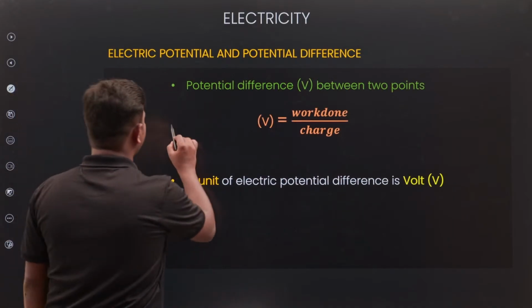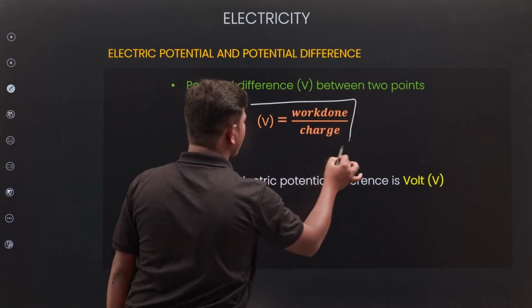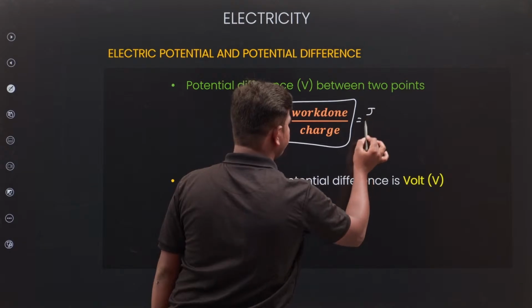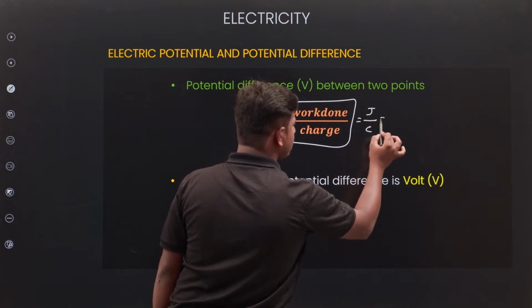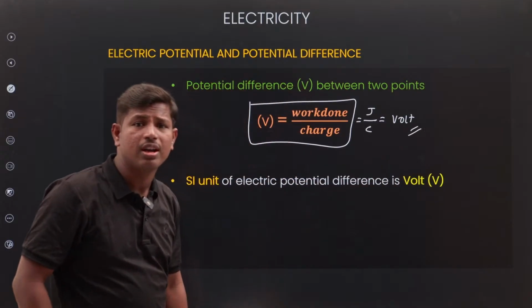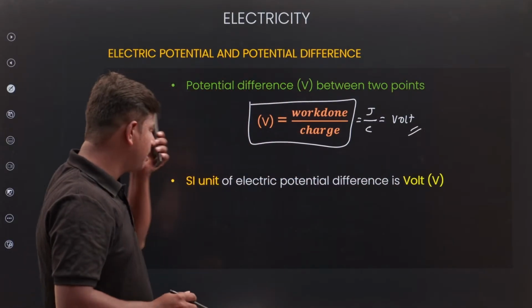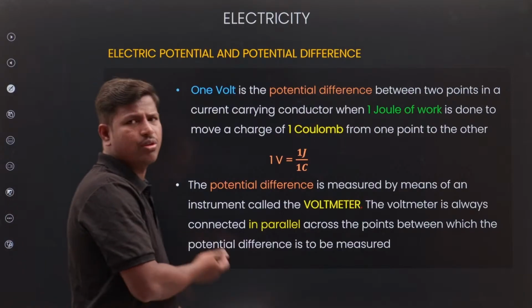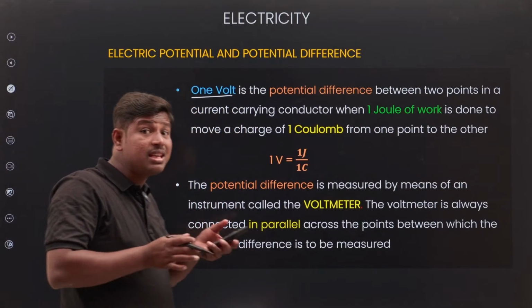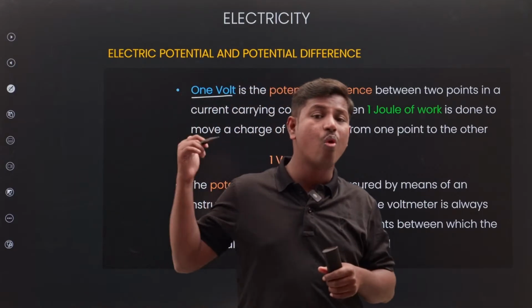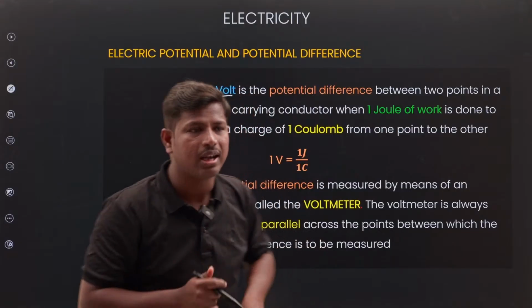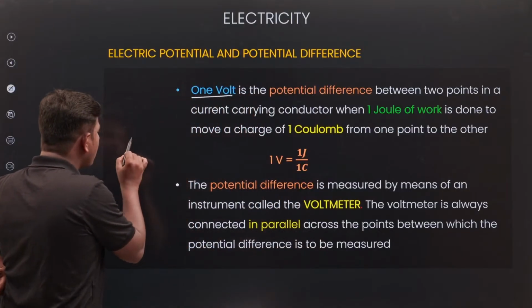Next, potential difference is equal to work done per charge. Work done has unit joule, charge has unit coulomb, and joule per coulomb we call volt. That is the volt. Next, it's an SI unit. Next, 1 volt. Previously 1 ampere, now 1 volt. What does 1 volt mean?